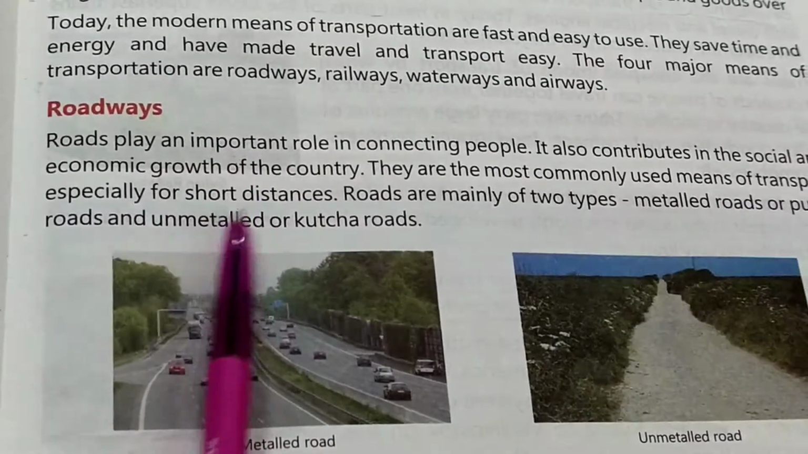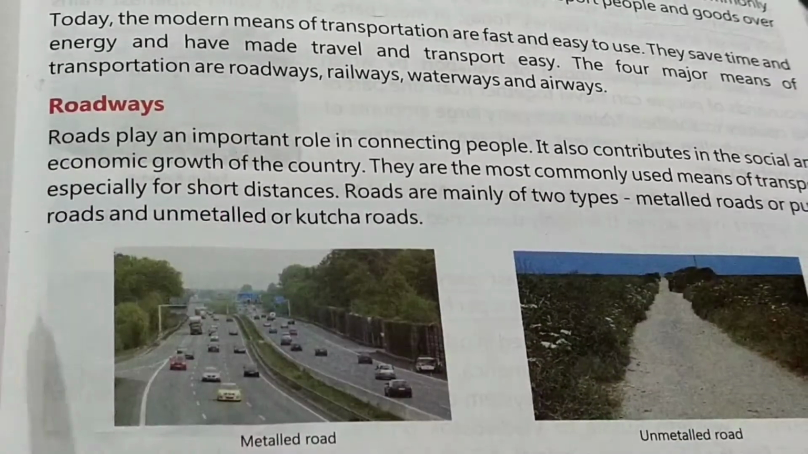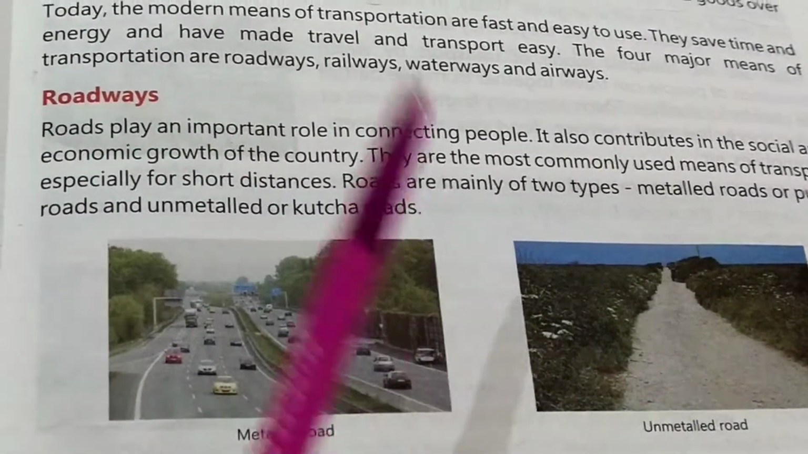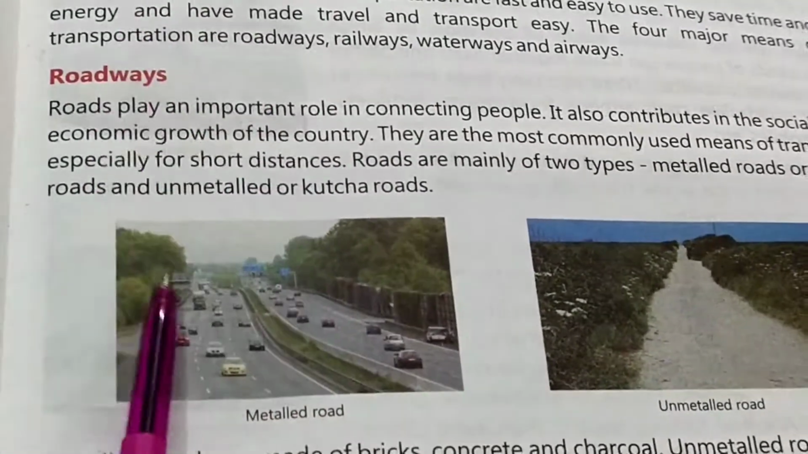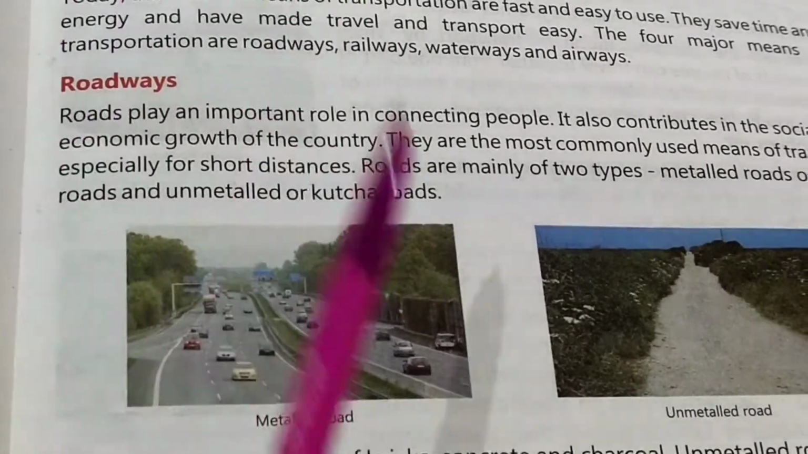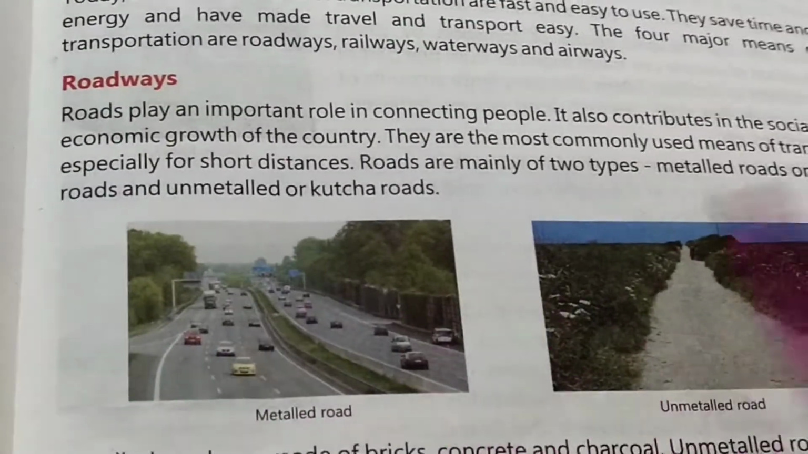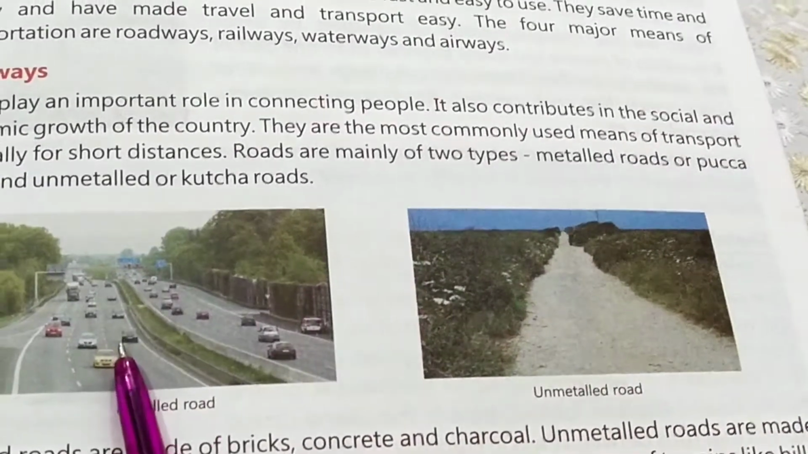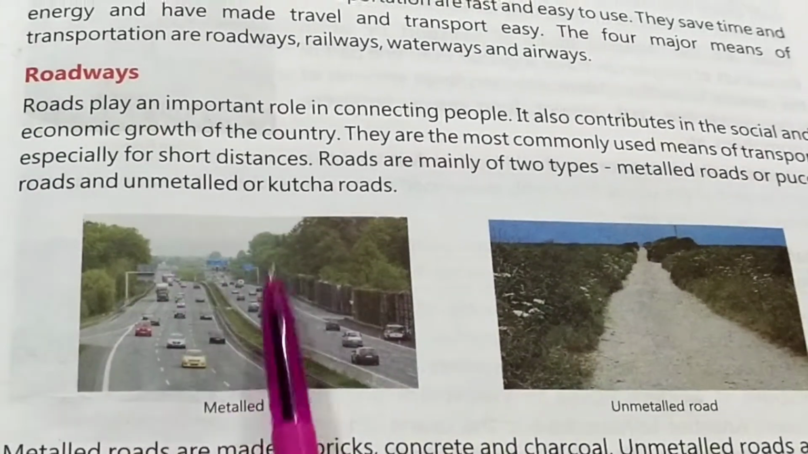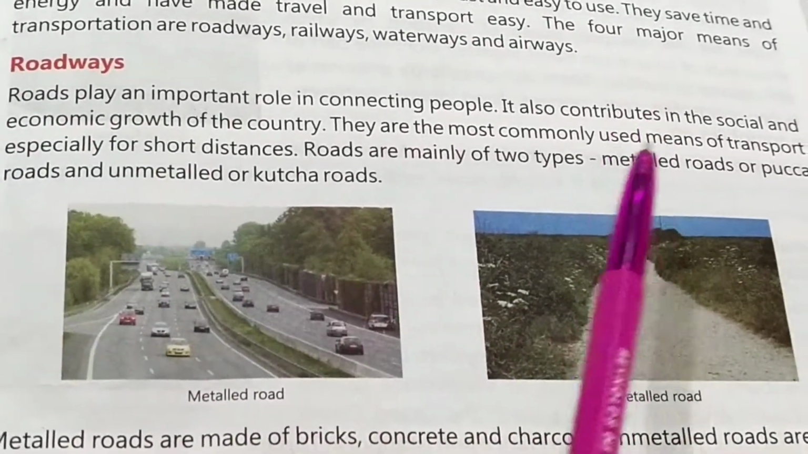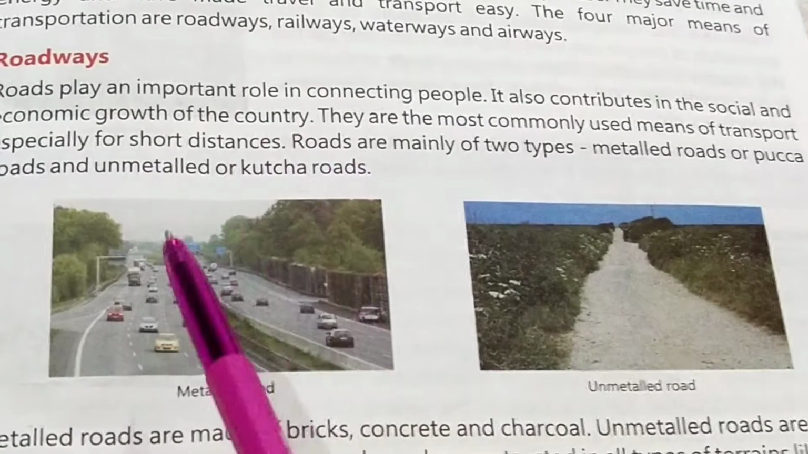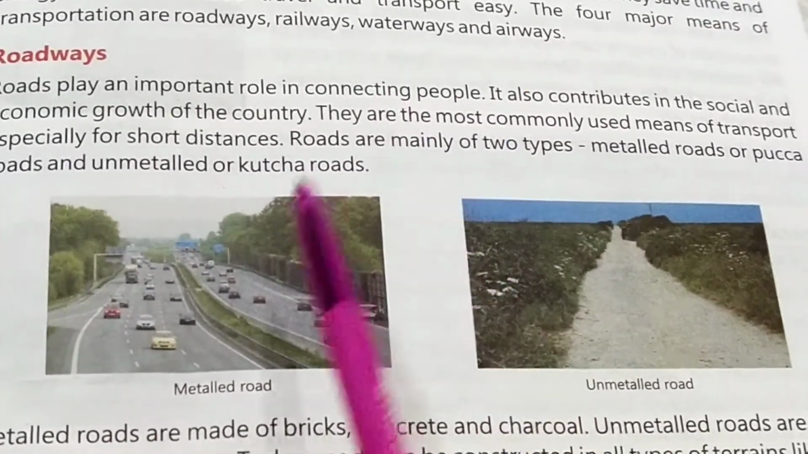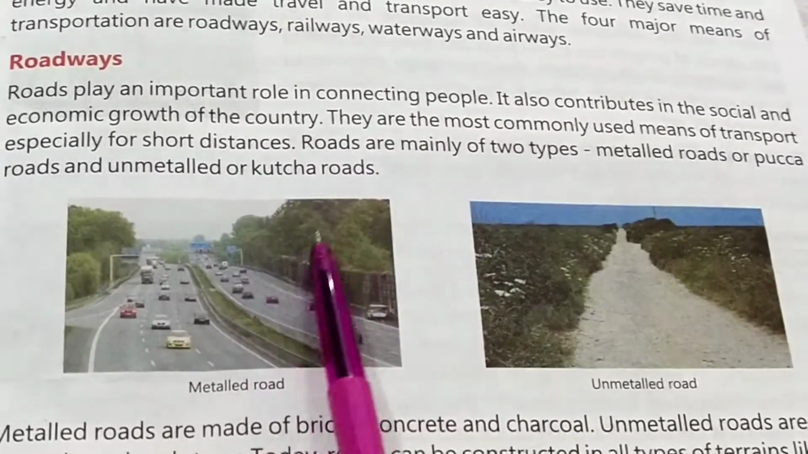Roadways play a very important role in connecting people. They also contribute to social and economic growth. Social means it connects us with society also. They are the most commonly used means of transport, especially for short distances. If you want to go to Amritsar or Jalandhar, short distances, we can use roadways for this.